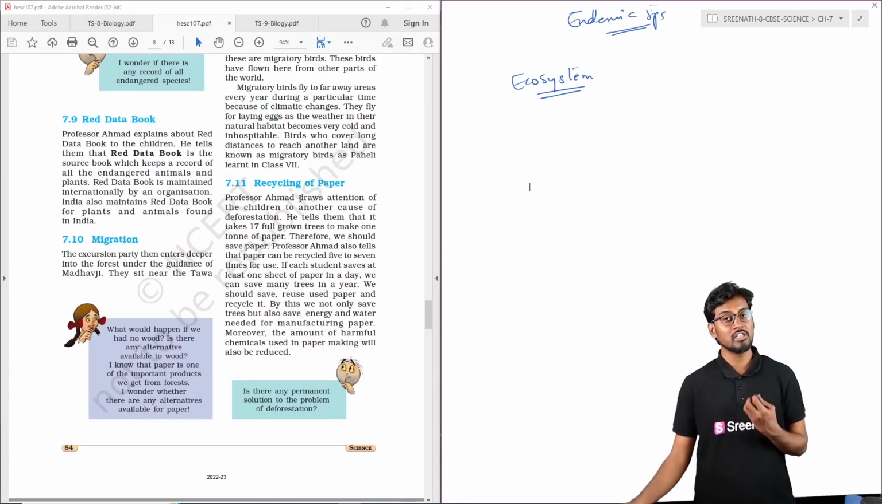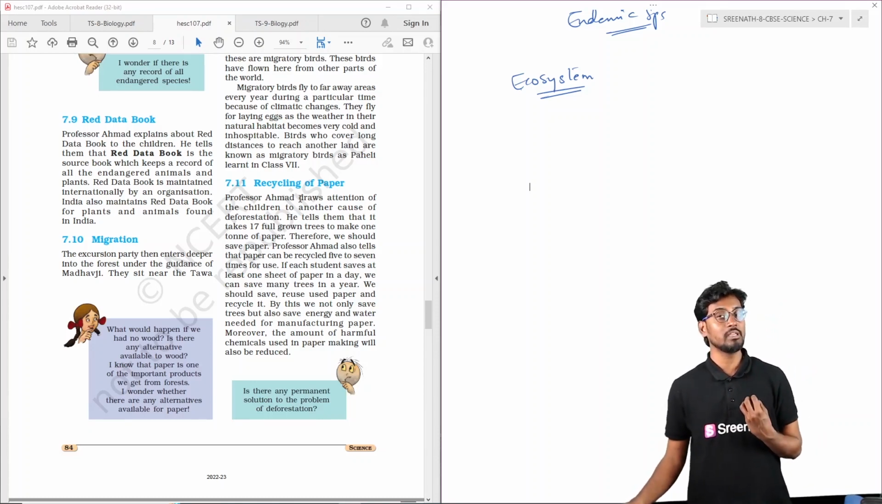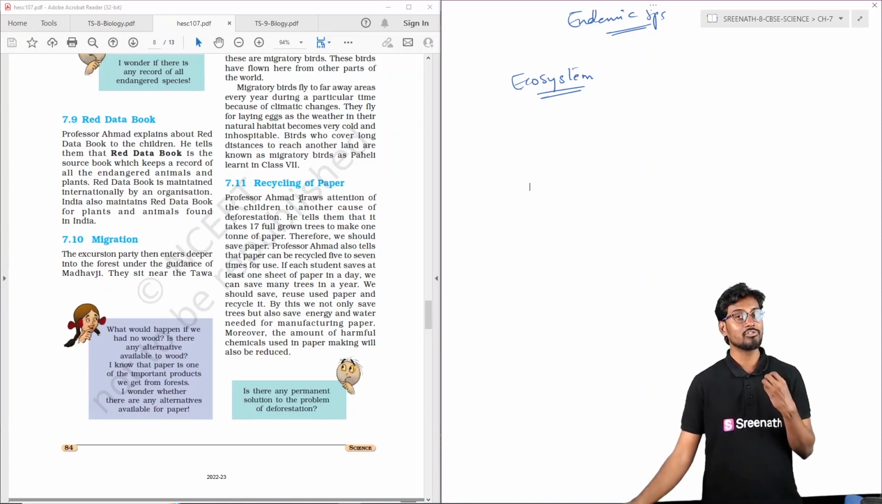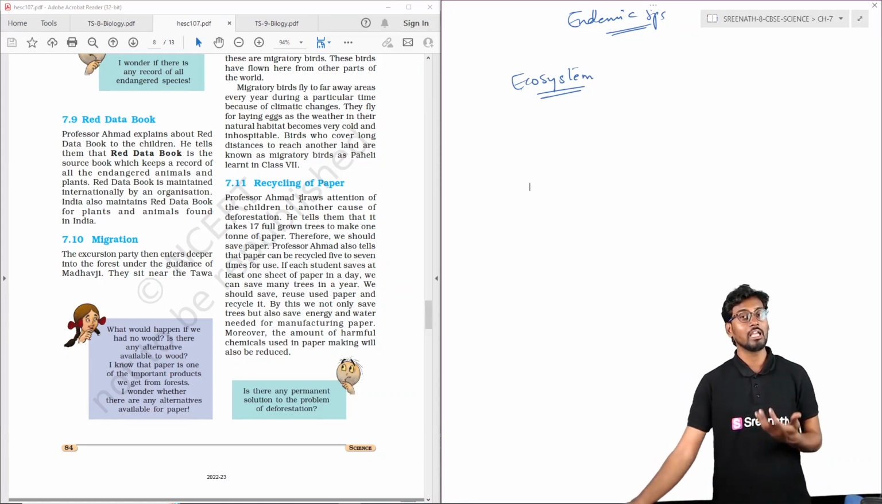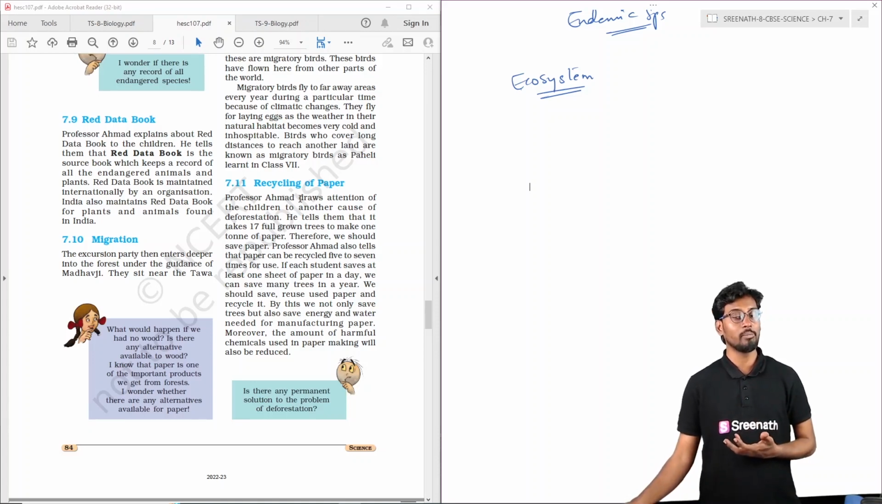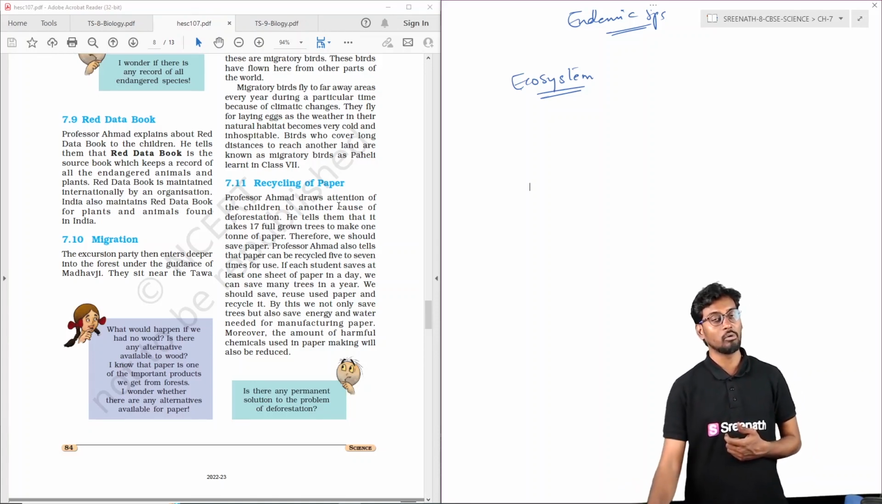So this migration is very important to boost the species. They come in search of food and also for comfort in those circumstances. If they have favorable conditions in the new area, they can breed and increase the population of the individuals. So this is about migration.